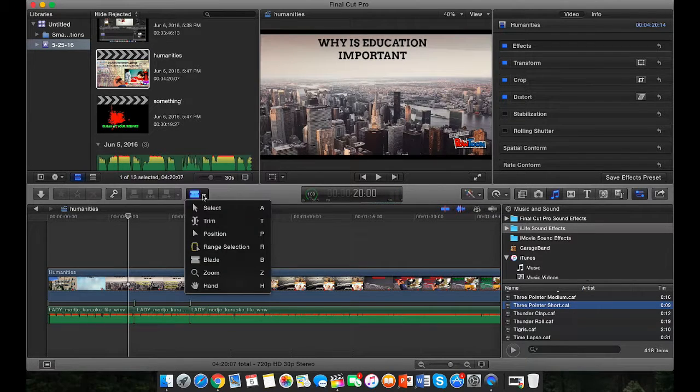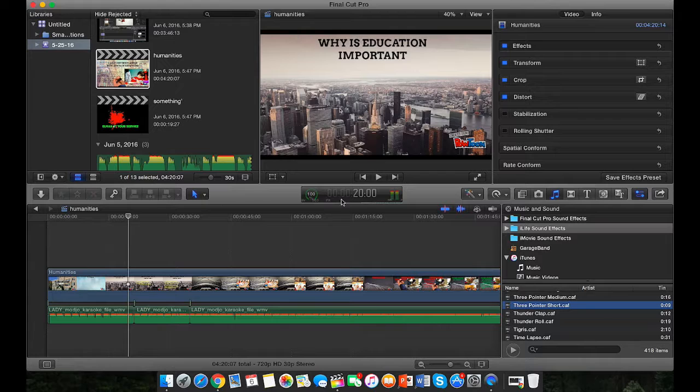After you're done doing this, as you can see, I can adjust the volume over here. I'm going to lower it, and in other places it's going to be high. Now let's see how it looks.